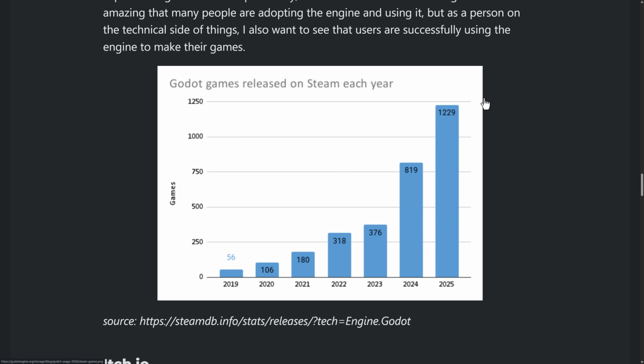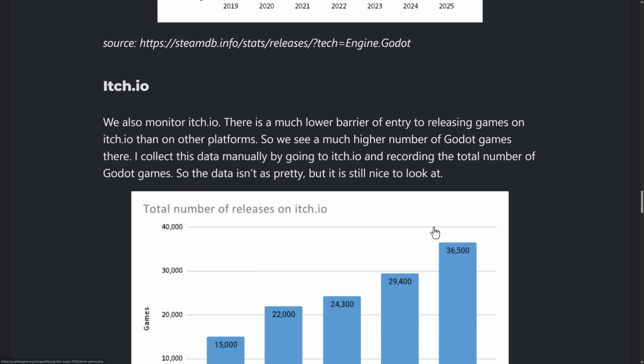And unfortunately, this is not publicly accessible, I don't think. I'm not sure for other engines, but this is a subset of Steam. What you can see here is that in 2024, 819 games were made using it, and then in 2025, 1,200 games on Steam were created using it, and then in 2023 we're at 376. So you're seeing a massive jump between 2023 and 2024.